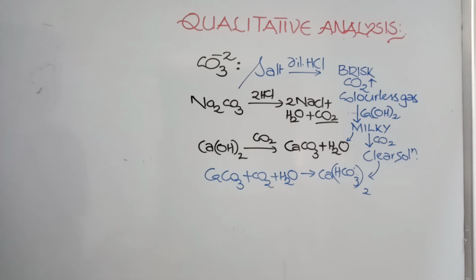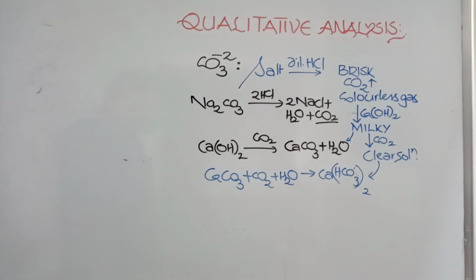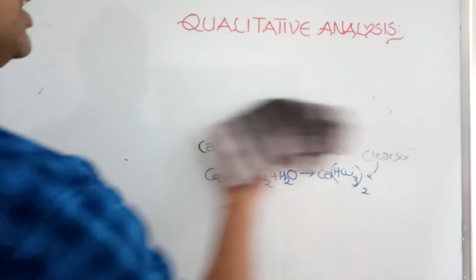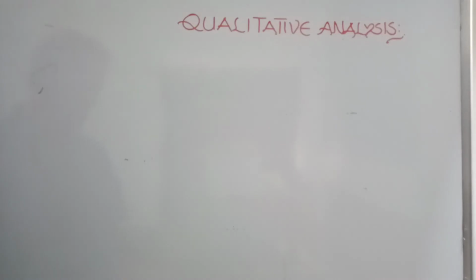Carbonate ions can be tested by treating the salt with dilute HCl. For example, sodium carbonate, when treated with dilute HCl, gives carbon dioxide. This carbon dioxide gives a white precipitate of calcium carbonate, then a clear solution of calcium bicarbonate. It is one very simple reaction. Then how can we decide that this is carbonate for sure? That is the confirmation test.